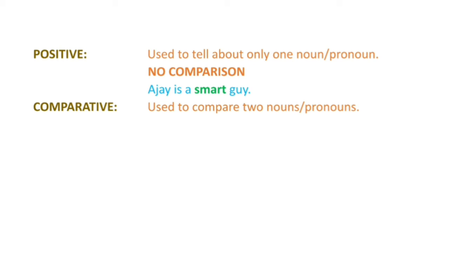Now our second degree is the comparative degree. It is used to compare two nouns or two pronouns, and hence there is comparison, that is obvious. Rahul is smarter than Ajay. So here I am using the word smarter. Smart is a normal word, but I am adding an affix here, that is er, which makes smart smarter, and it is used for comparing. So Rahul is smarter than Ajay.